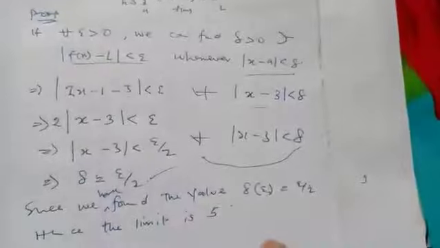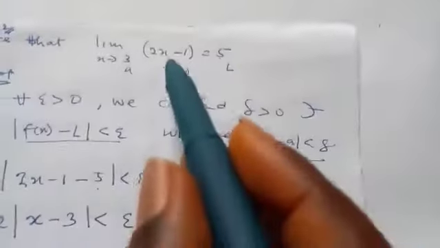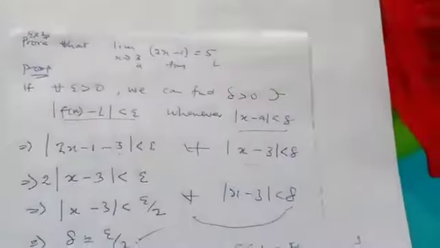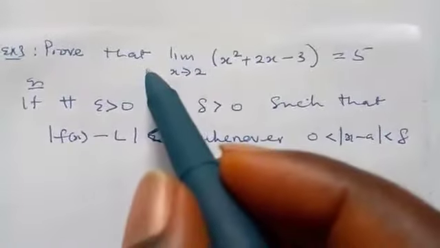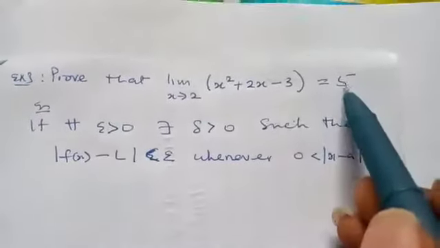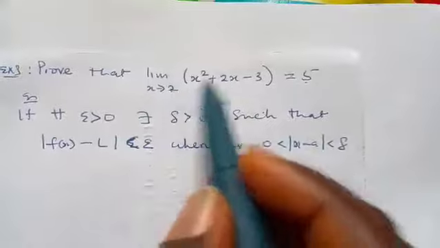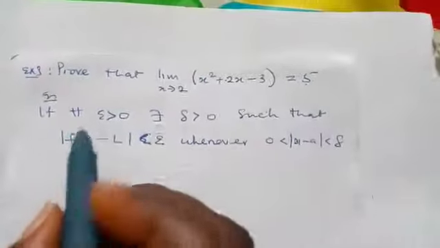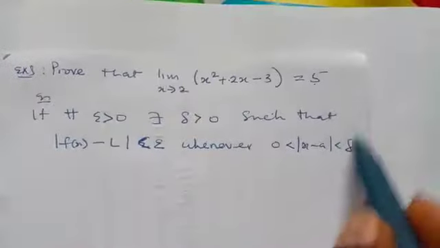So we have found it. So let's take another example. So we have considered a linear function. Let's consider a quadratic function. So the third example, we want to prove that the limit of this is equal to this. So this is our a, this is our f, and this is our L. So we start by writing this story.